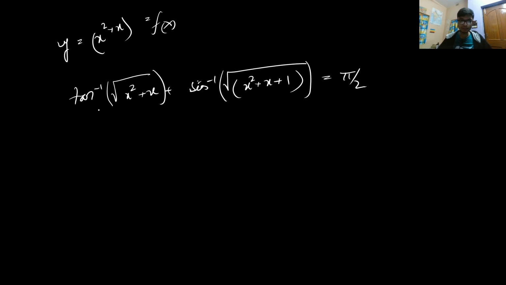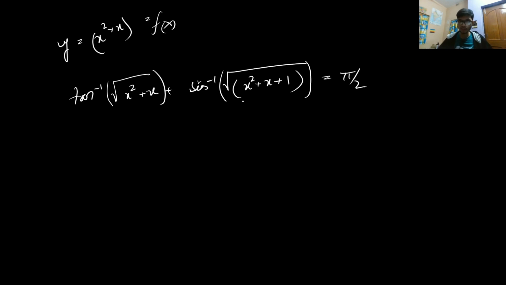What we can understand is that the tan inverse domain does not need to be checked. What we need to check is basically the domain of sine inverse of x. So whatever is present inside the sine inverse function must be less than or equal to 1 and greater than or equal to minus 1.